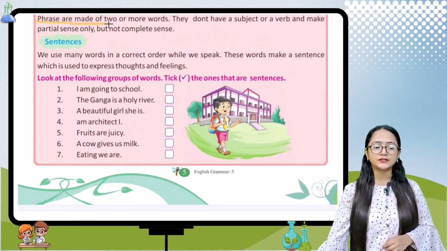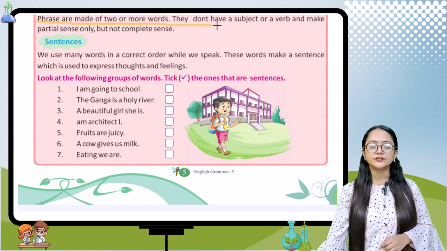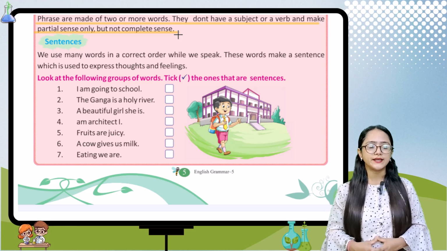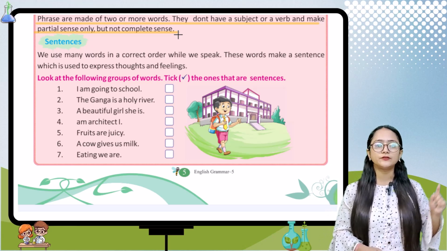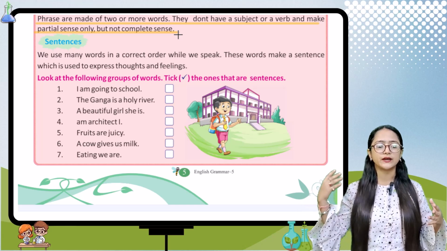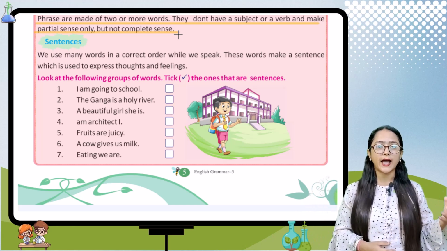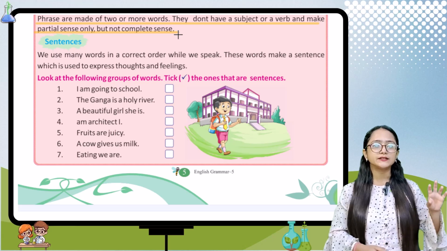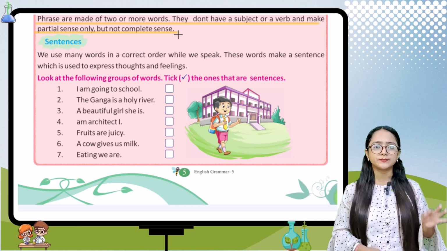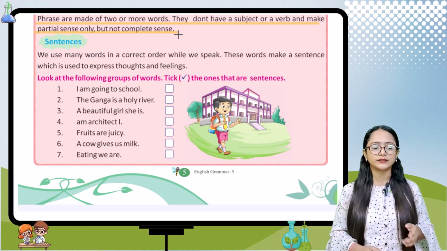Phrases are made of two or more words. They don't have a subject or a verb, the action word, and make partial sense only, but not complete sense. It doesn't make any kind of complete sense. It just makes the partial sense, not the complete one.